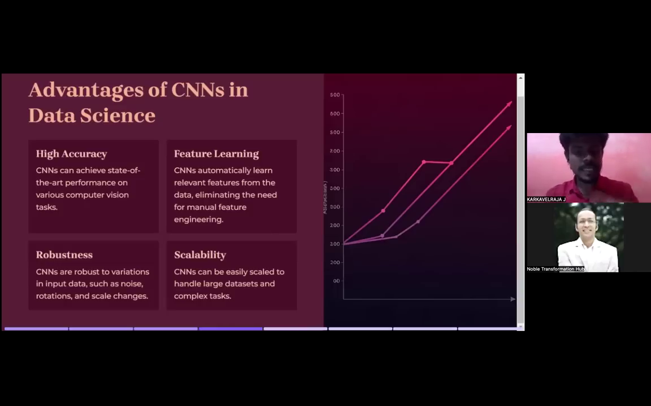Scalability: CNN can be easily scaled to handle larger datasets and complex tasks. Yes, they are scalable. For example, if you are training and checking with 50 data today, and tomorrow you get 1 lakh data, the CNN can work. That is what scalability is. So I hope you guys are able to understand.